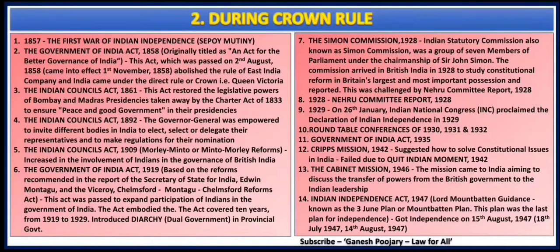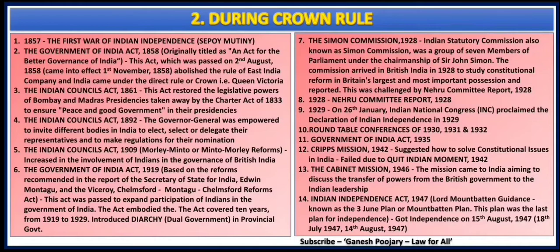The next three serial numbers, that is serial numbers 4, 5, 6, are the Indian Councils Act 1892, the Indian Councils Act 1909, famously known as the Morley-Minto reforms, and the sixth, the Government of India Act 1919, which is based on the reforms proposed by Edwin Montagu and Viceroy Chelmsford. These are three very important aspects that you need to remember, because with these three acts, a lot of political power started to be handed over to the Indians in different ways.